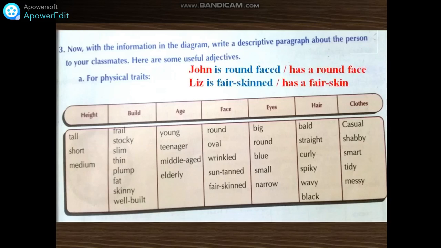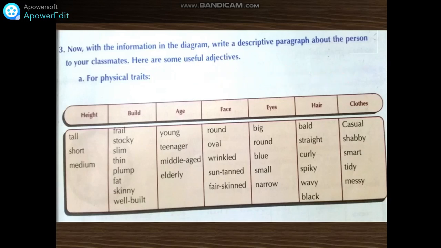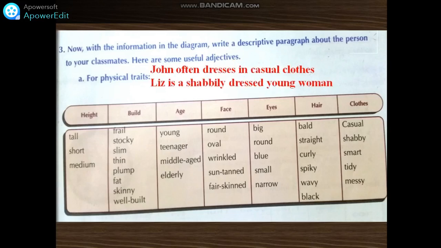Face now. John is round-faced, or John has a round face. Liz is fair-skinned, or Liz has fair skin. Good. Next one. Eyes. John has round eyes. Liz has narrow eyes. Good. Hair now. John has curly hair. Steve is bald. Good. Clothes. John often dresses in casual clothes. Liz is a shabbily dressed young woman. Very good.